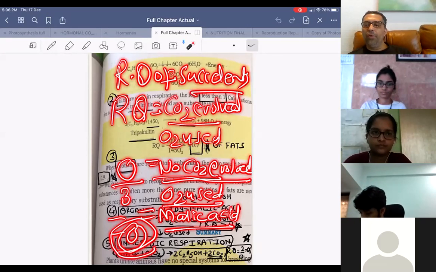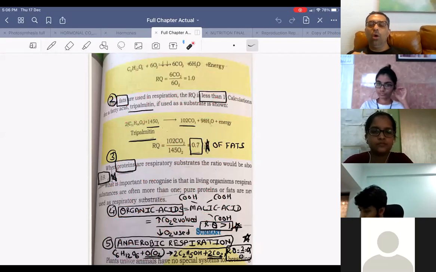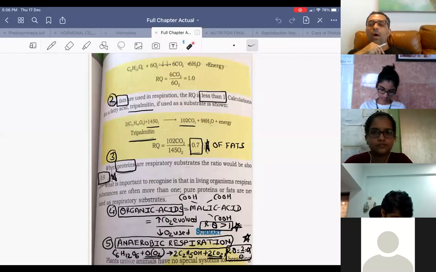Have you understood this, all of you? Sure. So with that, we have understood the concept of the respiration chapter. Good.